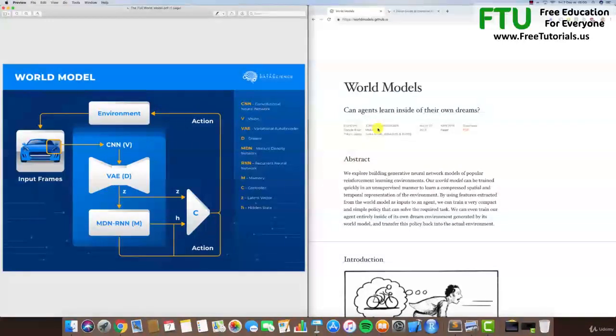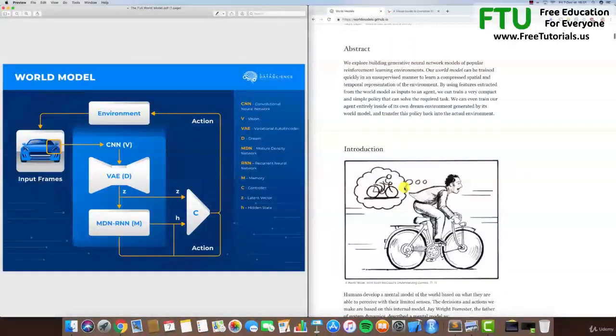But the reason why you should always have this with you, and which is the same reason why we should be so grateful for them, so thank you so much to both David Ha and Jürgen Schmidhuber, is that not only did they create an insanely powerful model, which is the world model, but they also wrote a super clear, a crystal clear article on this model, which basically explains everything.